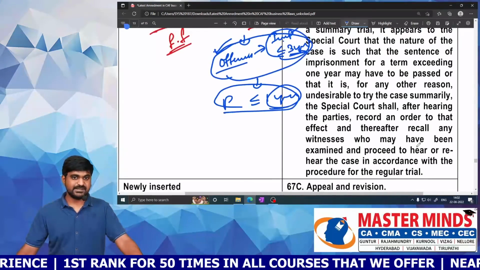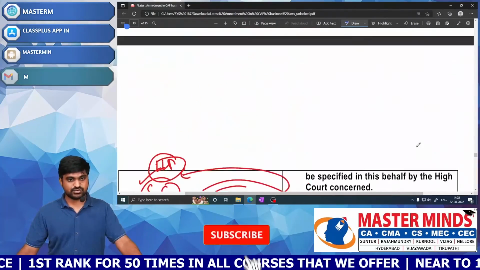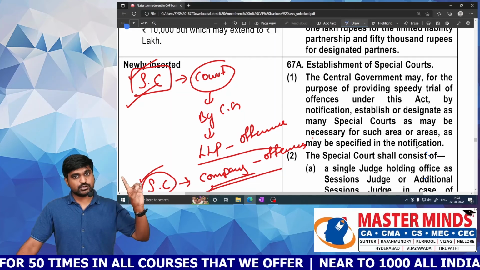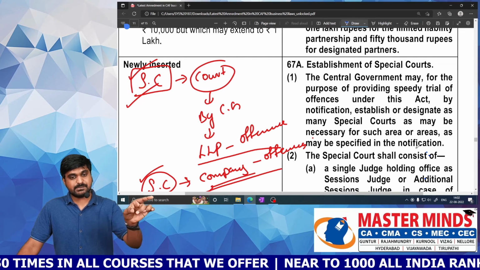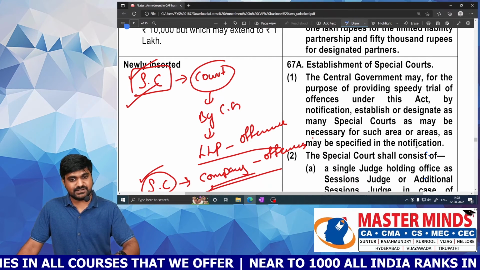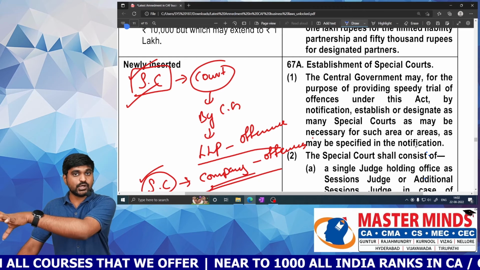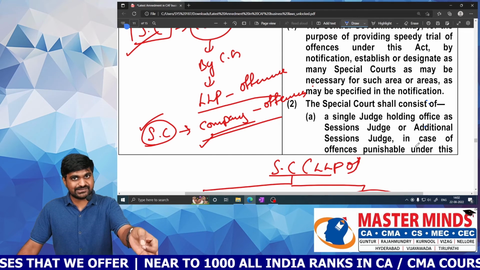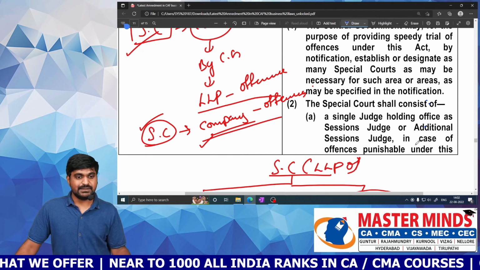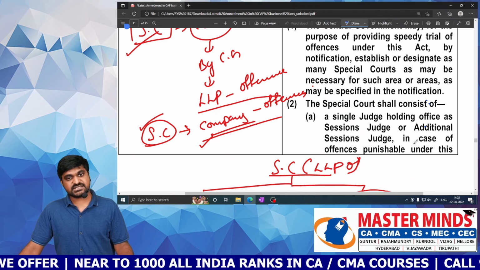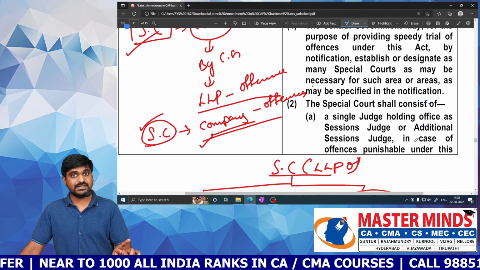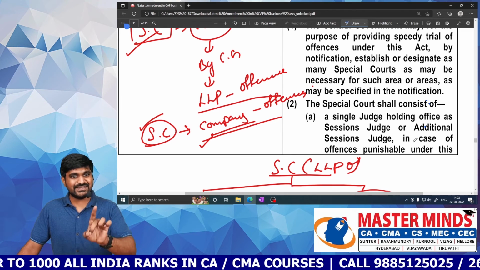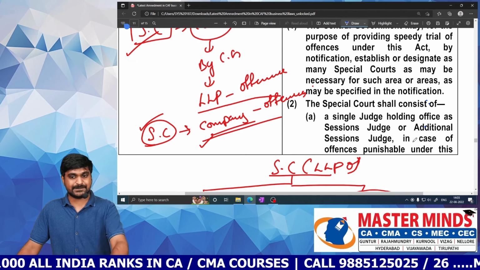Next one. By this we completed special courts. Once again I am repeating because this is a new concept. A special court is a court established by the central government in order to deal with offenses under the LLP Act only. If in your area that special court is not available, then what you need to do? Go for the special court established by the central government to deal with offenses under the Companies Act. But you need to go for this only when a special court for LLP is not there.